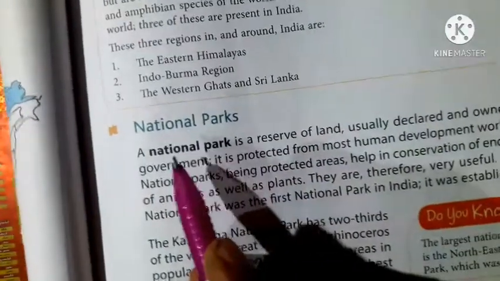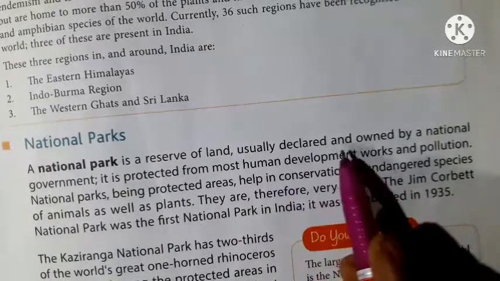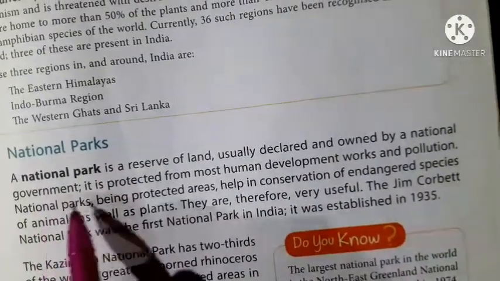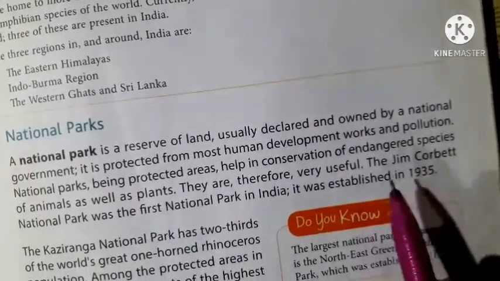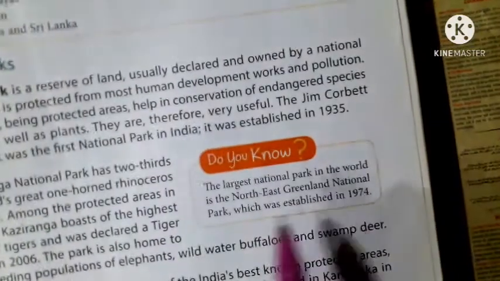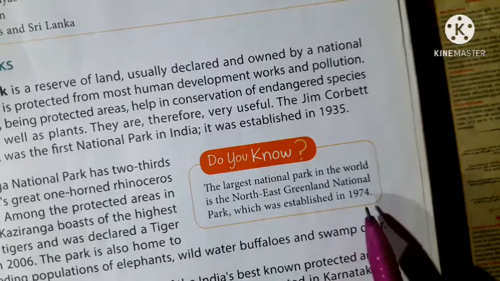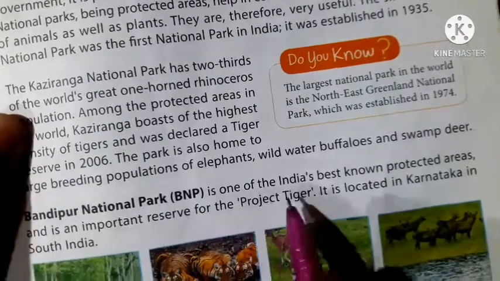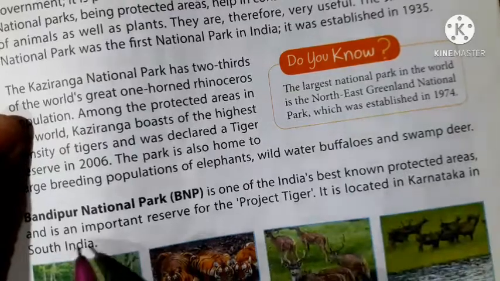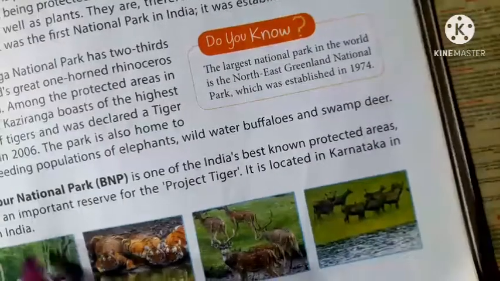Now about national park. A national park is a reserve of land usually declared and owned by a national government. It is protected from most human development works and pollution. The largest national park in the world is the Northeast Greenland National Park, which was established in 1974. Bandipur National Park is one of India's best known protected areas and is an important reserve for Project Tiger. It is located in Karnataka in South India.